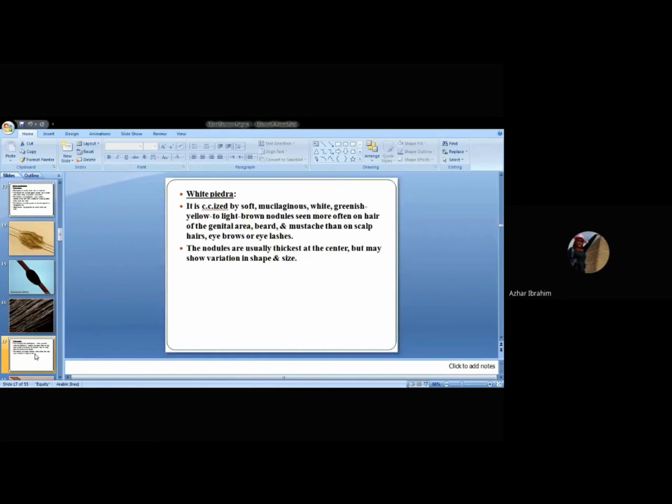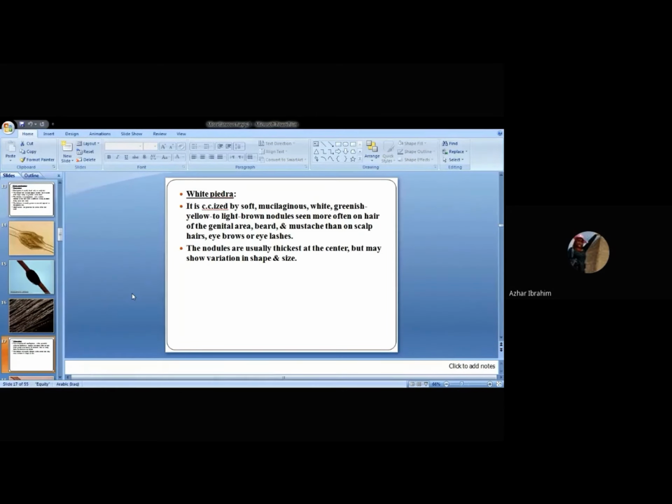Now we turn to the other type of Piedra, which is white Piedra. It is characterized by forming soft, mucilaginous nodules, in contrast to the previous one. If you remember, we said black Piedra was tough and rough, but here it is soft and mucilaginous, white, not black or brown, sometimes greenish yellow to light brown. It mainly affects the hair of the genital area, sometimes the beard, sometimes the mustache, rather than the scalp.